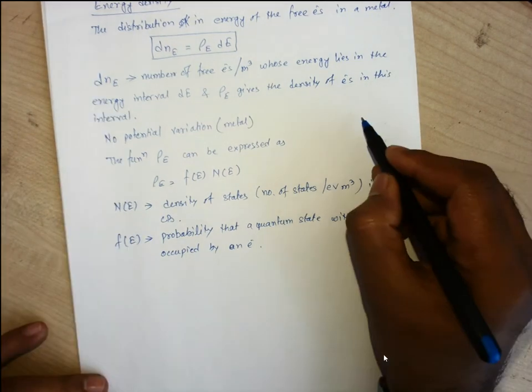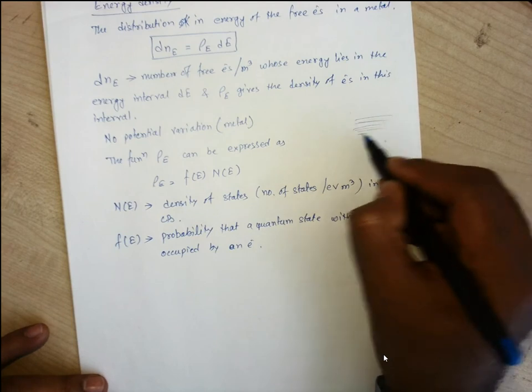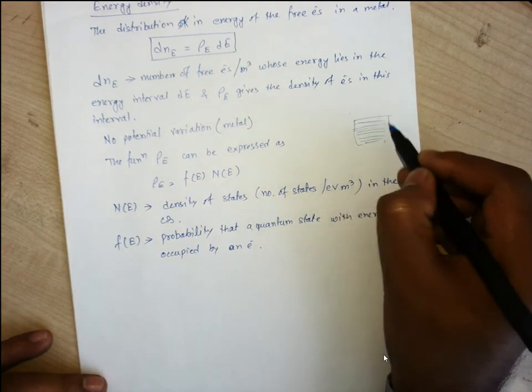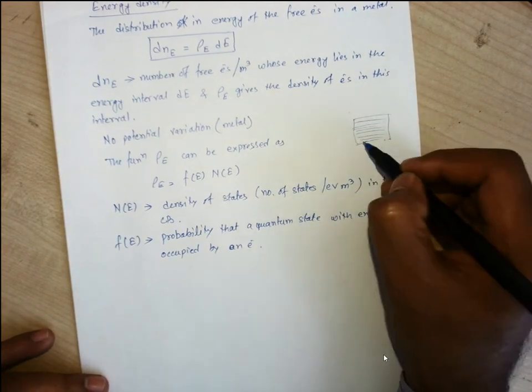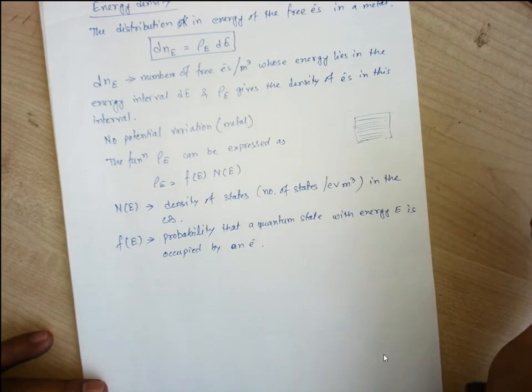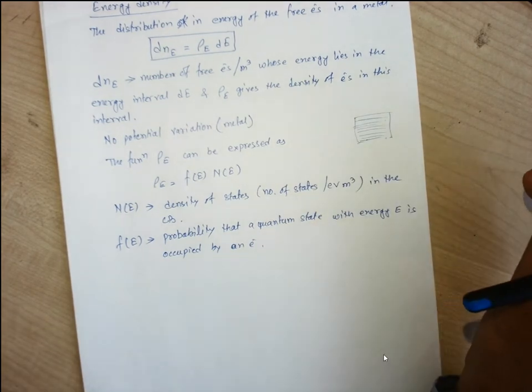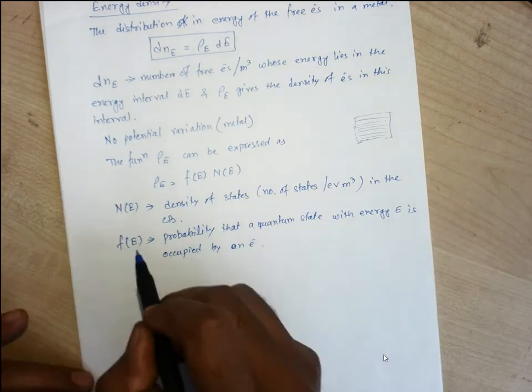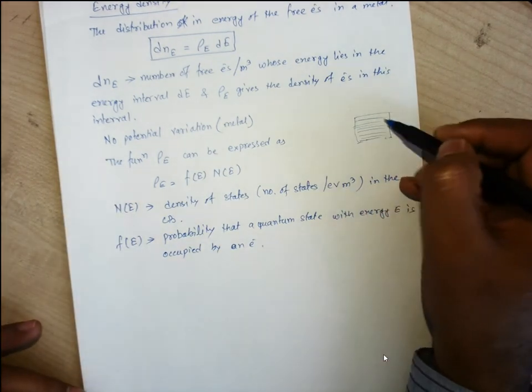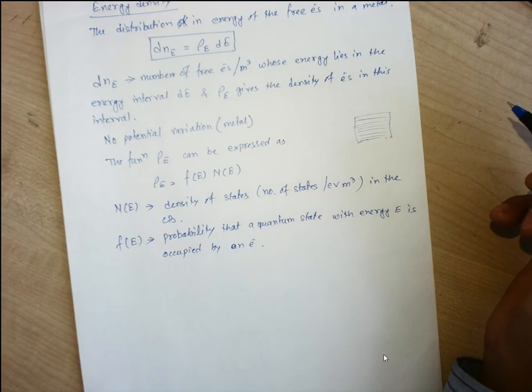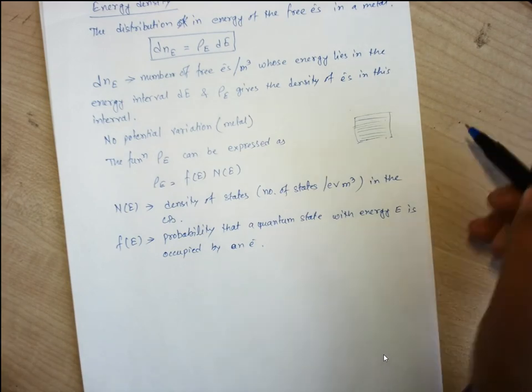Now let us consider we have this kind of states. Within this particular location, if we have 10 energy states, then which energy state is filled is given by the probability function Fe, and how many energy states there are in this location is given by Ne.